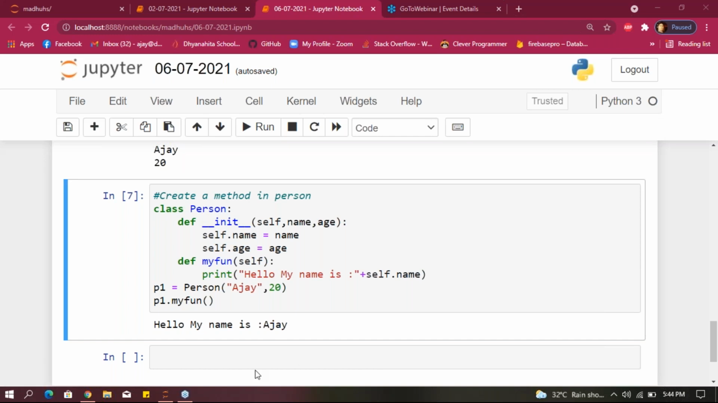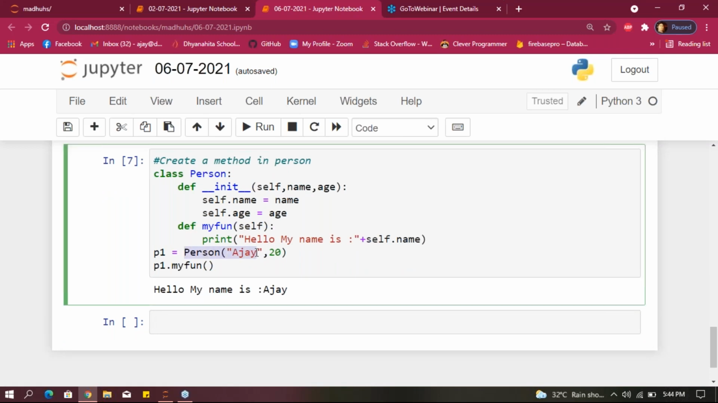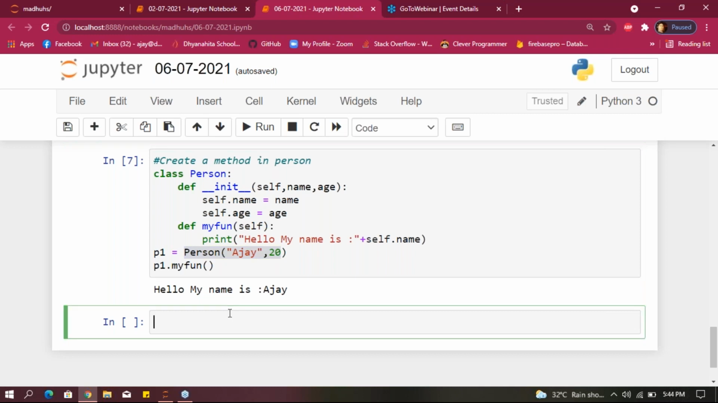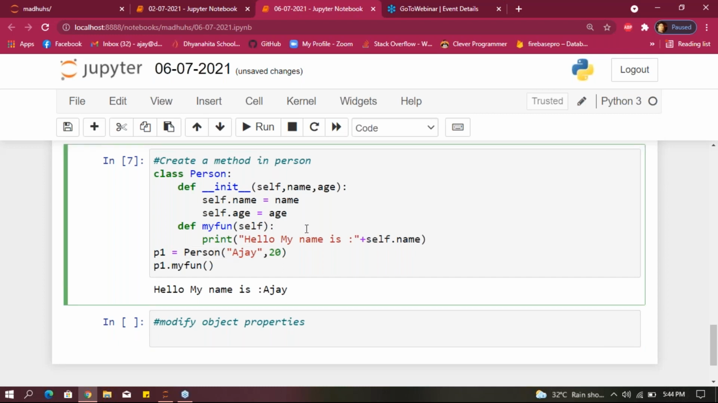After this, guys, we'll discuss how to modify an object, how to update object properties. We'll see how to modify object properties. Same example, I'm taking this same example, guys, up to here.